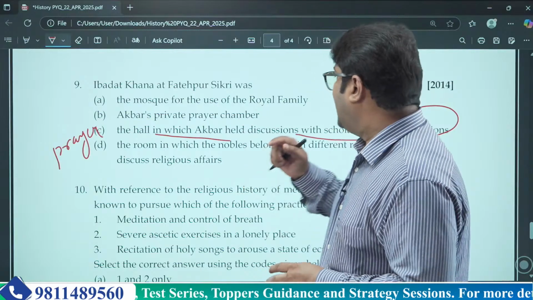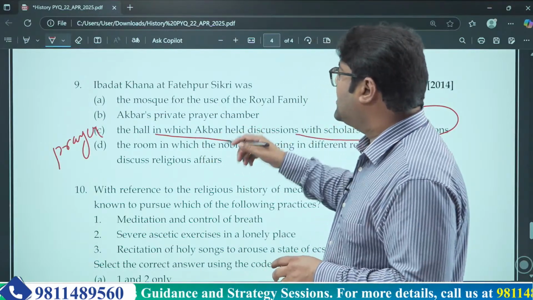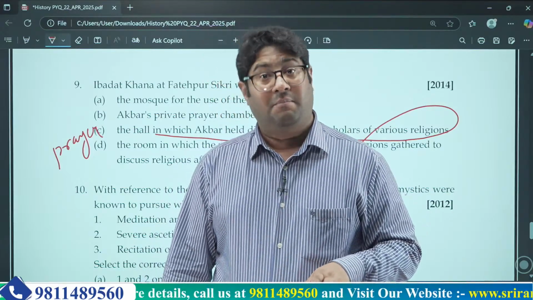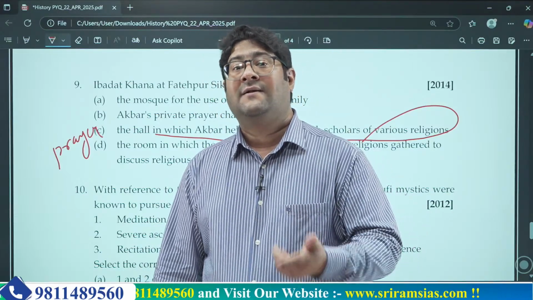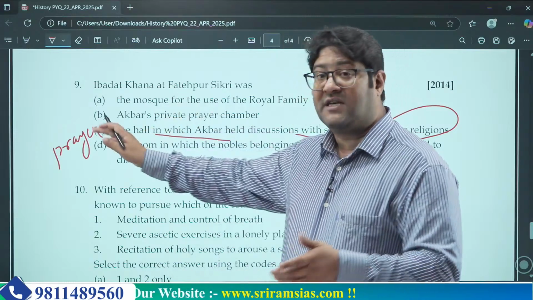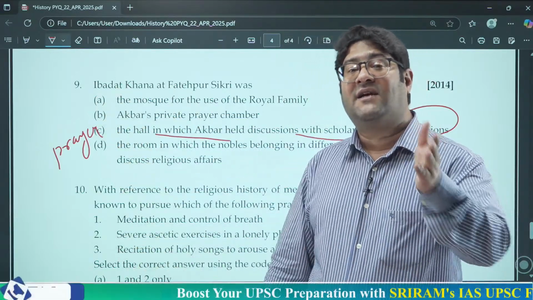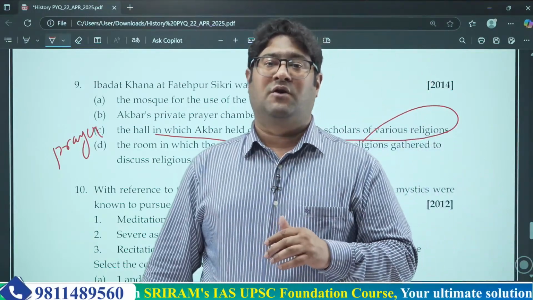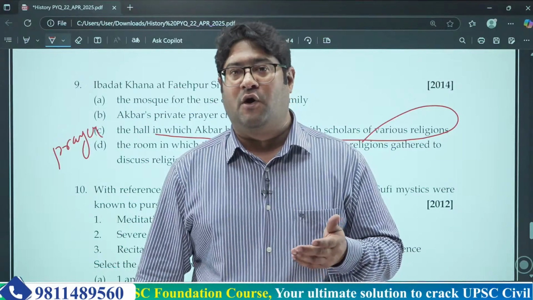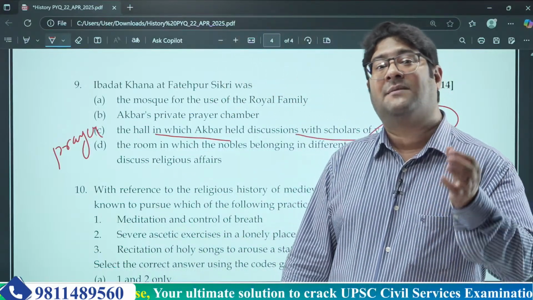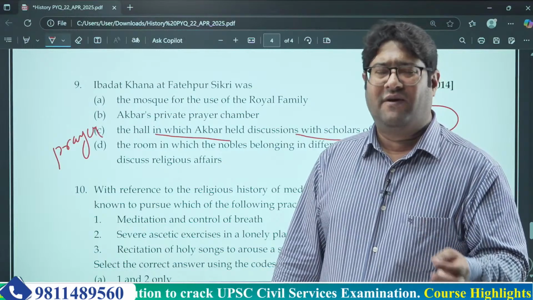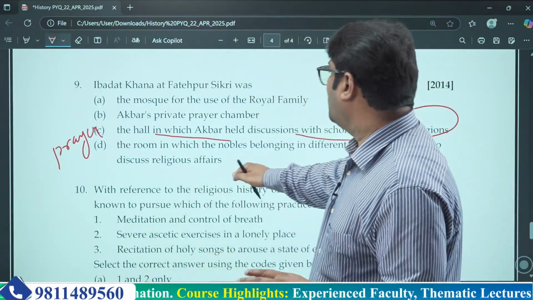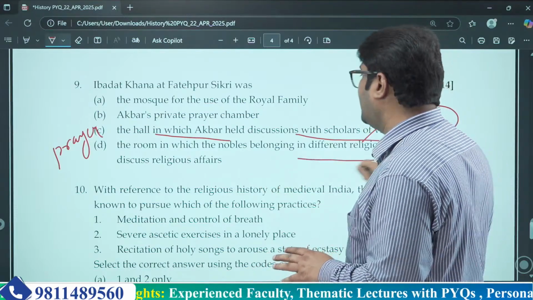Understood? So that's why the third statement is correct, because Ibadat Khana was the place which Akbar built for all these kinds of discussions. But if you go by the literal meaning of Ibadat, then you will get confused between A and B, which are wrong. So having exact information about a particular question is very important before attempting it, because UPSC has this habit of confusing you all with literal terms which mean something very different from what that term actually means.